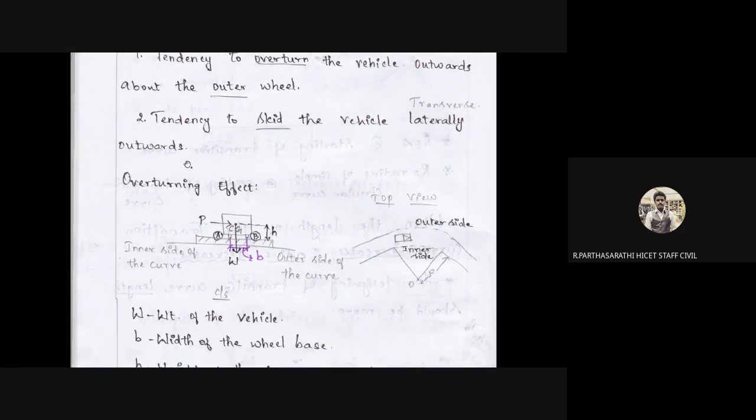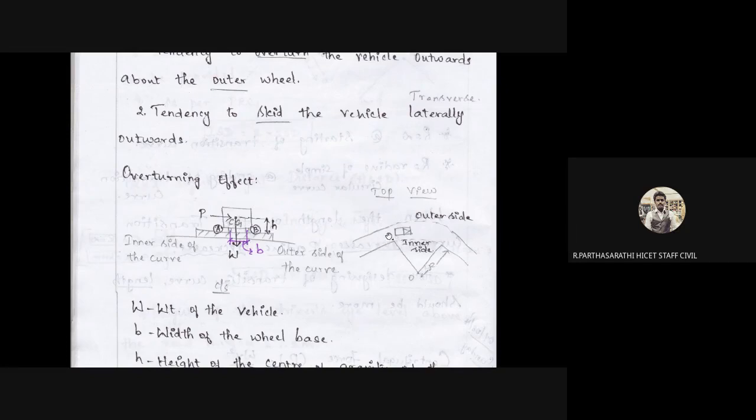The next one is the overturning effect. These overturning effects act on the inner side of the curve, that is P into H. We need to apply it for an object in the direction of the vehicle. This view is available here. Inner side and outer side.